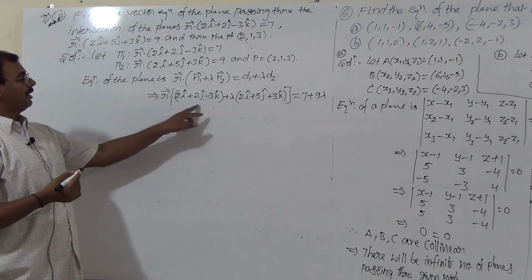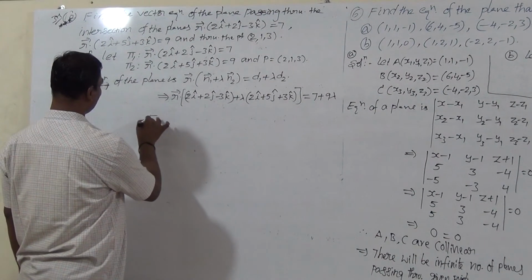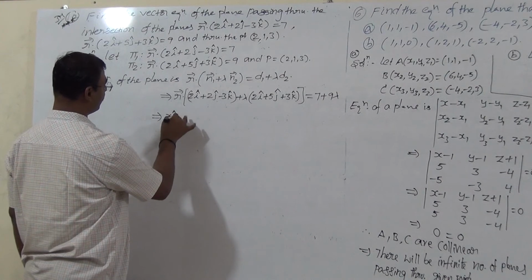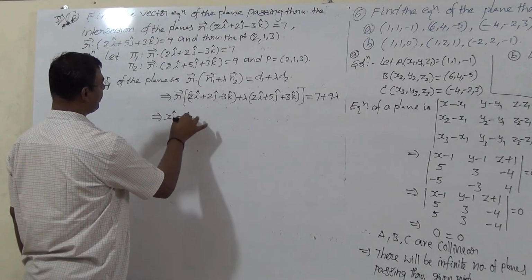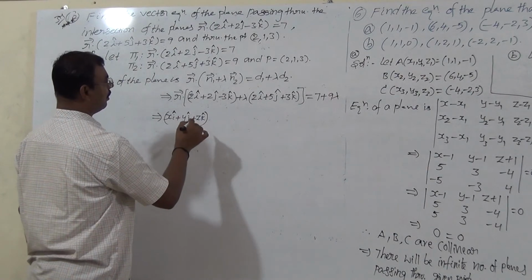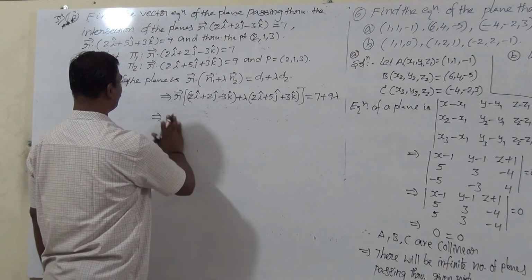Okay, hereafter convert in the form r bar, meaning vector r bar is xi plus yj plus zk dot. Otherwise we can write one more step, no problem.